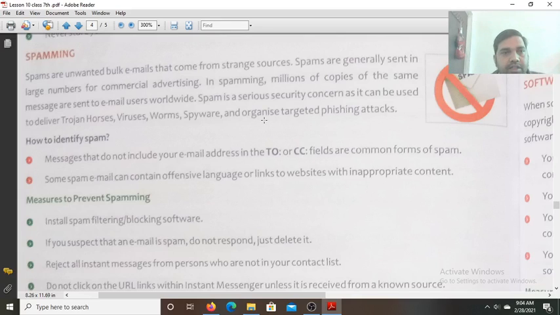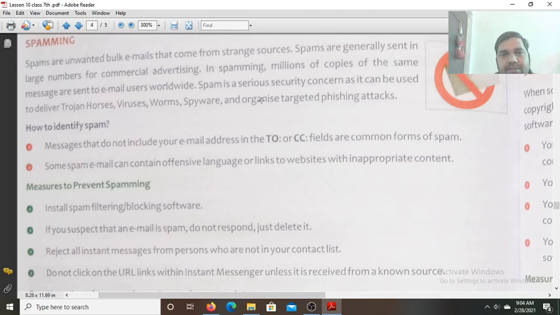Today we'll continue lesson 10, cybernetics. So today we will discuss spamming. Spams are the unwanted bulk emails that come from strange sources. Spams are generally sent in large numbers for commercial advertising. In spamming, millions of copies of the same messages are sent to email addresses worldwide.